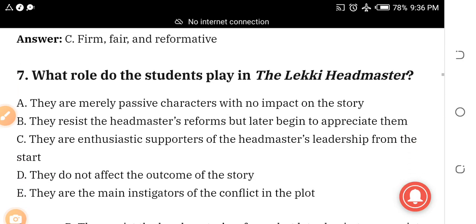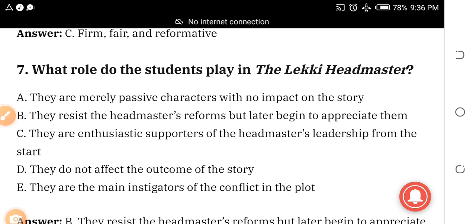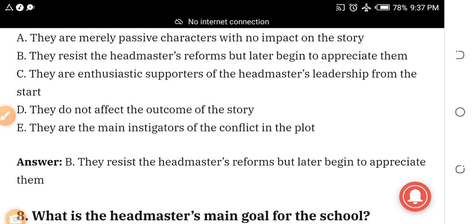Okay, number 7. What role do the students play in the novel Lekki Headmaster? A, they are merely passive characters with no impact in the story. B, they resist the headmaster's reform but later begin to appreciate them. C, they are enthusiastic supporters of the headmaster's leadership from the start. D, they do not affect the outcome of the story. E, they are the main instigators of the conflict in the plot. The answer is B. They resist the headmaster's reform but later begin to appreciate them. I hope you are following.